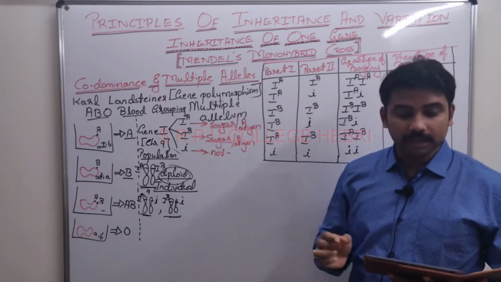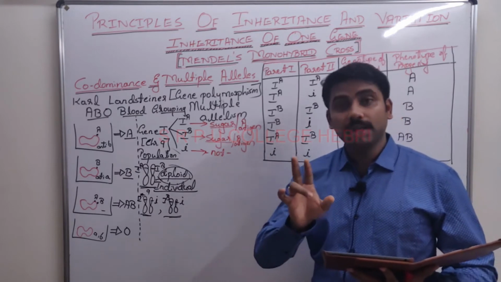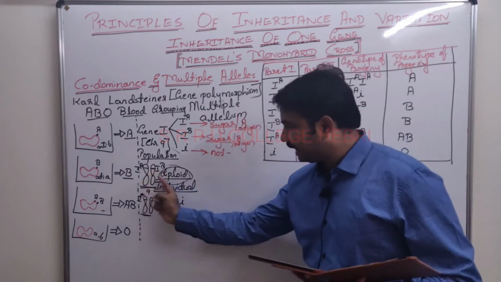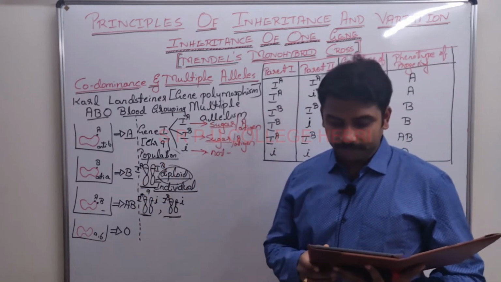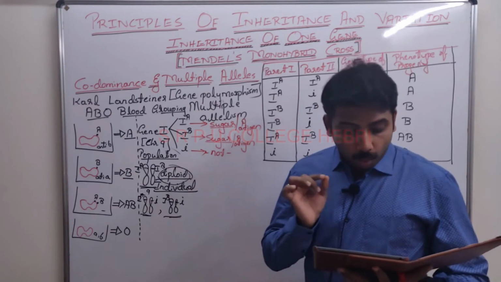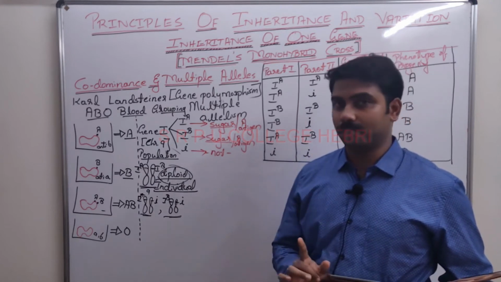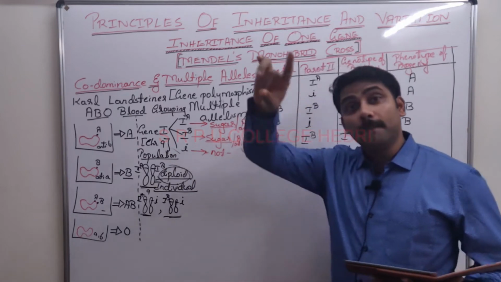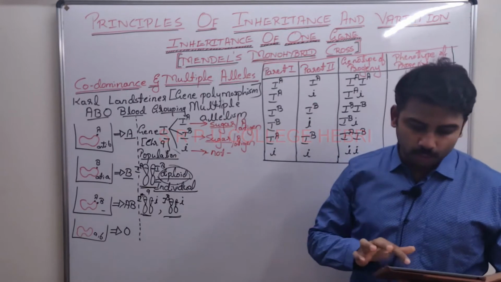Next line: since in an individual only 2 alleles can be present, multiple alleles can be found only when population studies are made. Very important. Multiple alleles can be seen only when population studies are made, but individually only 2.